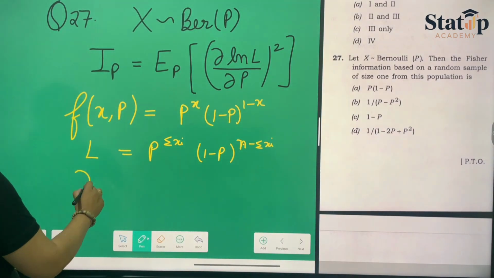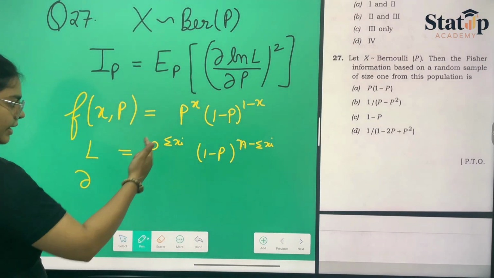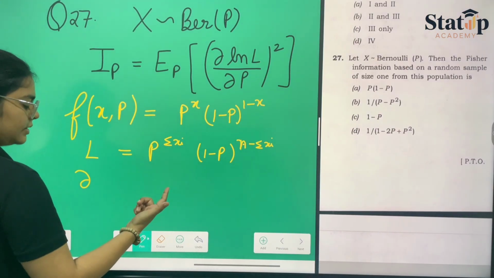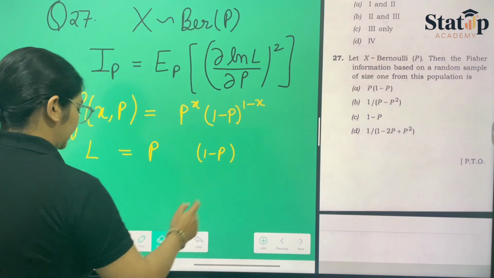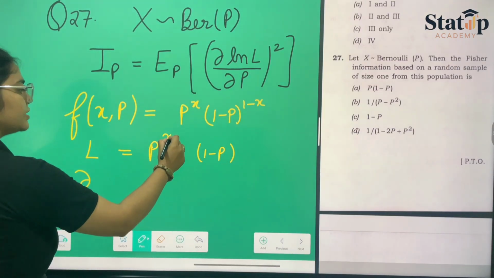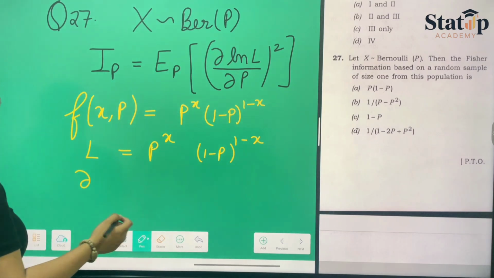Since the sample size is 1, in place of summation xi and n minus summation xi, we can place x and 1 minus x, because there is only one value.